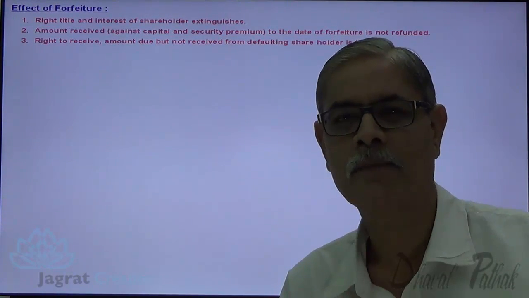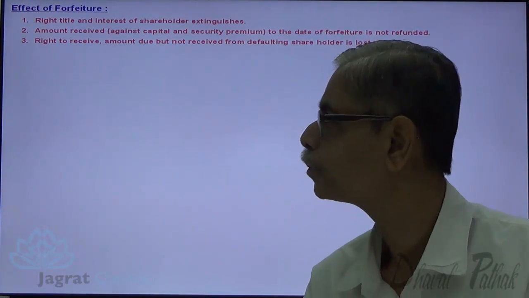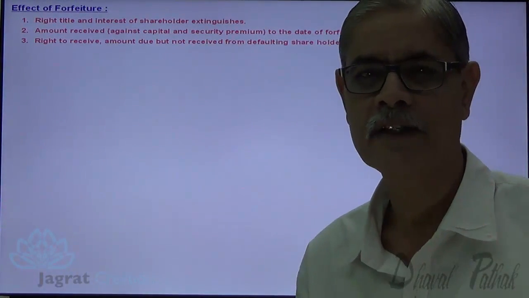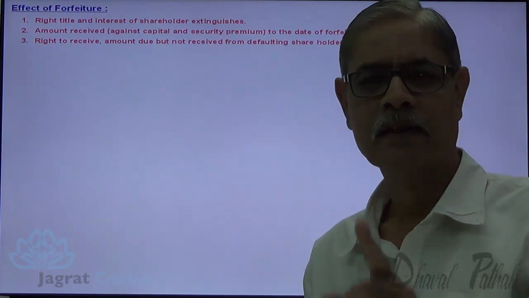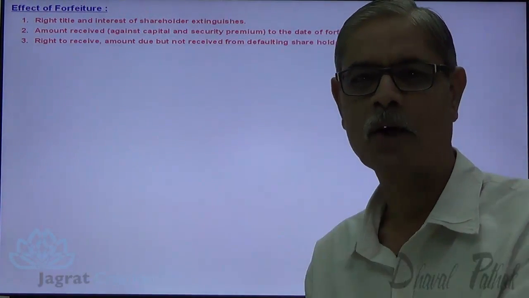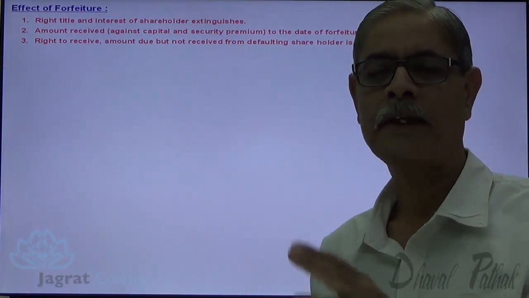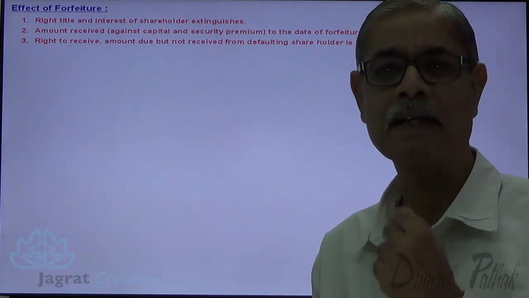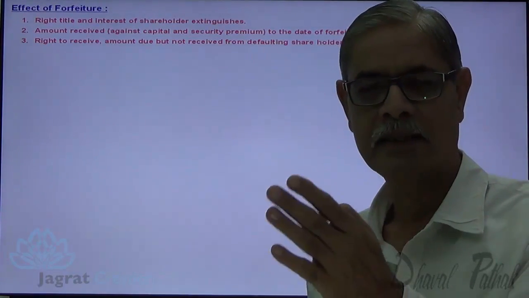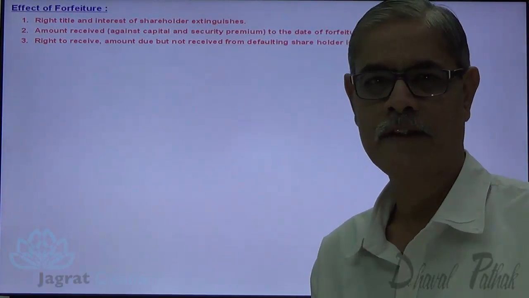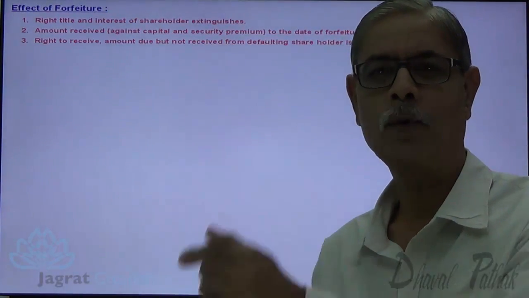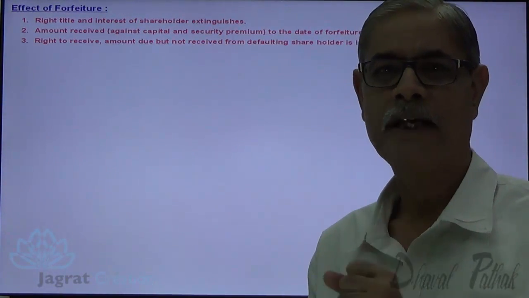So the first effect of forfeiture of shares: the right, title and interest of the shareholder extinguishes. Now what are the rights of the shareholder on shares being allotted? He has a right to vote, he has a right to participate in dividend. These are the rights of the shareholders. These rights extinguish and come to an end. Why? Because of forfeiture of shares.